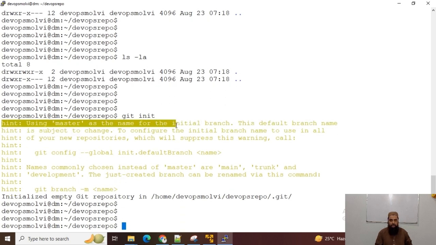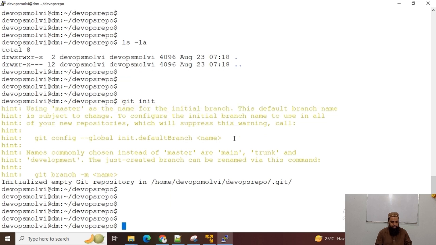So we have master as our initial branch. There can be only two names, either it is master or it is main. So master and main branches are the primary branches of Git repository. Now you can see I have this branch as master.